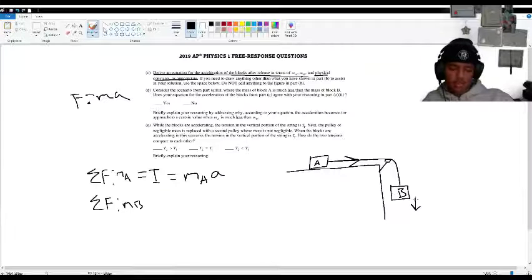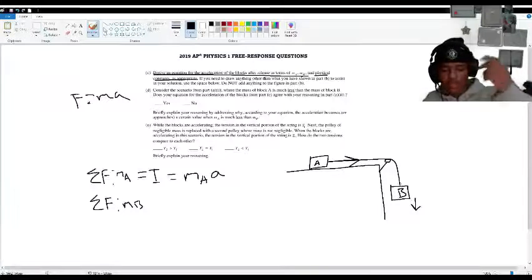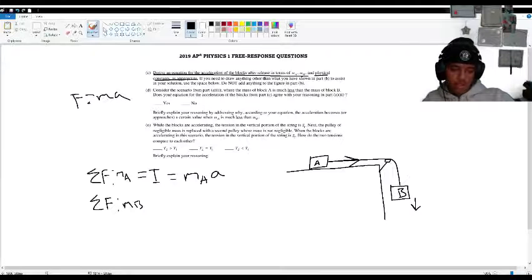But there is also a force that, without it, there would be no tension, essentially. And that is mass B's mg. What we have to remember is that since there is a tension right here, there must also be a tension right here in order for there to be a tension existing at all. So there's mg and T, and you want its force going down. For mass B, the sum of the forces is equal to mB g minus T.